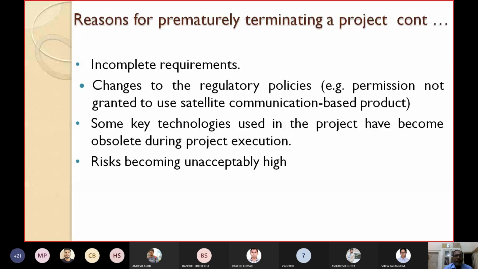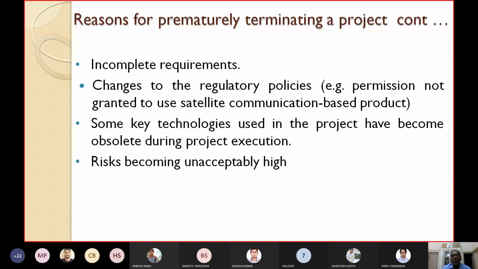Another reason is changes to the regulatory policies. The government has some policy today. After the project has been started, the government has changed the policies, which are not actually beneficial for us. So it may close the project. So, changes to the regulatory policies.